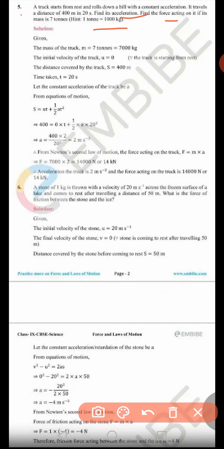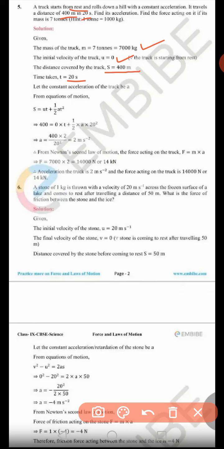For acceleration, first you write what things are given. Mass is given. The truck starts from rest, so initial velocity u will be 0. The truck has traveled 400 meters, so distance is 400 meter, and time is given as 20 seconds. So to get acceleration we can use this formula from the motion chapter, s equal to ut plus half at square.